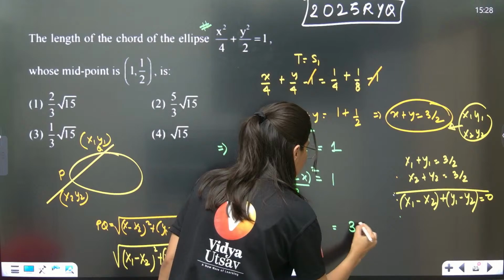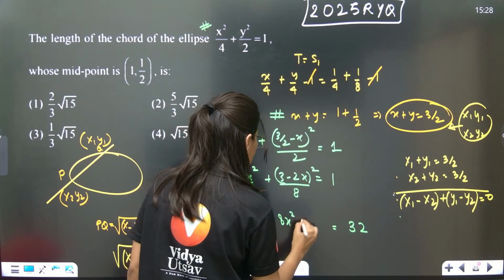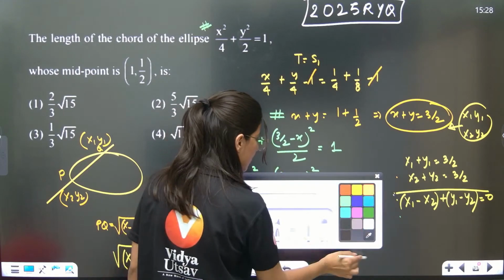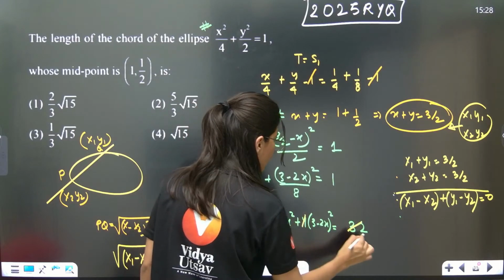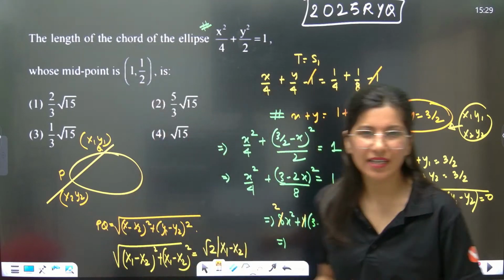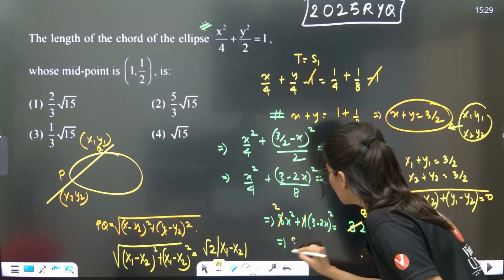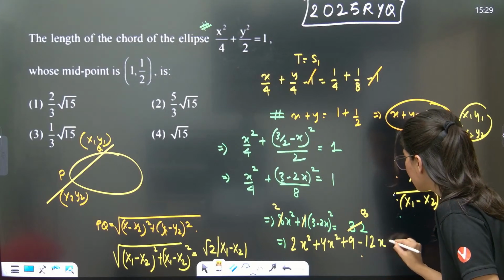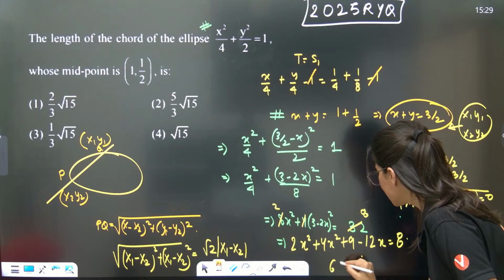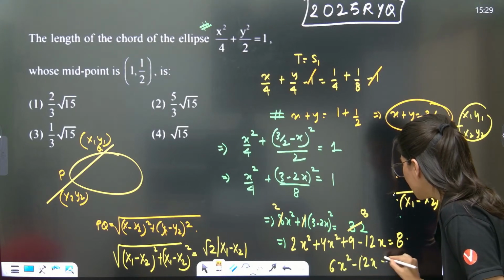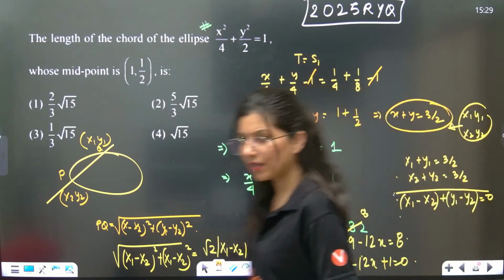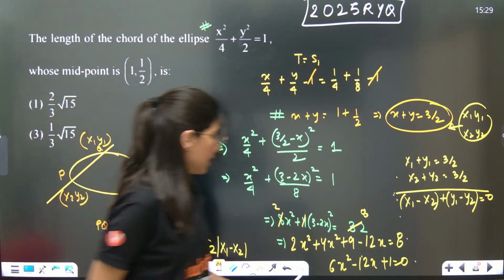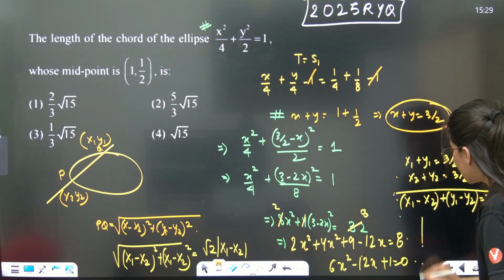So 8 4s are 32. 8x square plus 4 times (3 minus 2x) whole square. Okay, so now cancel the terms. 8, this is gone, and 4, 8 is 32, right? So this is 2x square plus 4x square plus 9 minus 12x is equal to 8. So this is 6x square minus 12x plus 1 is equal to 0. Am I doing correct? The quadratic equation? Yes.